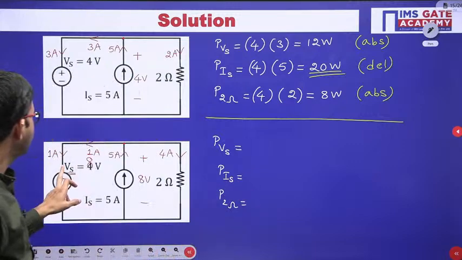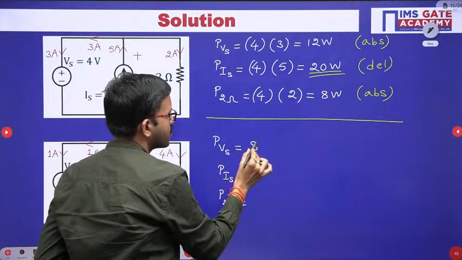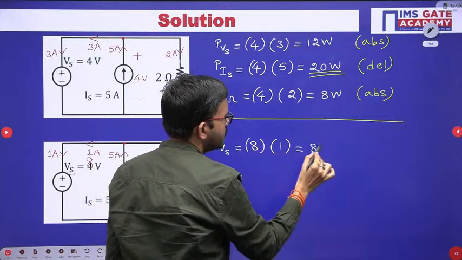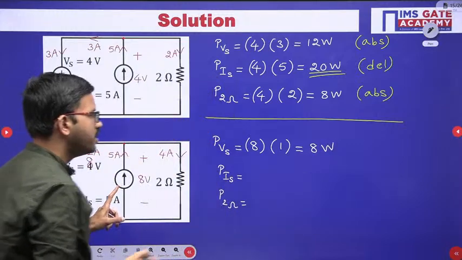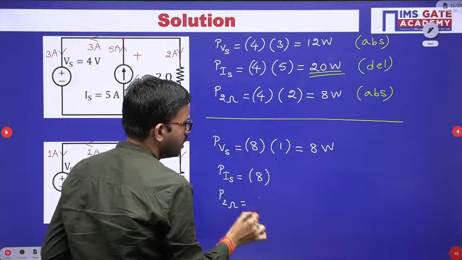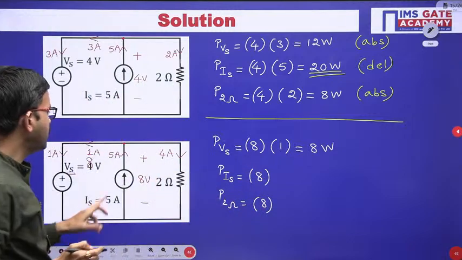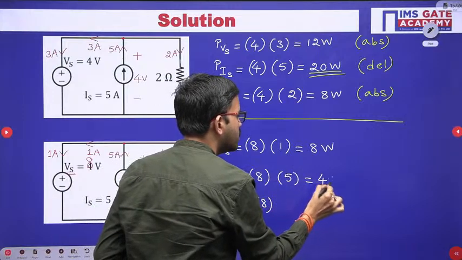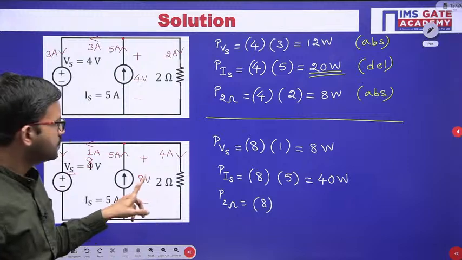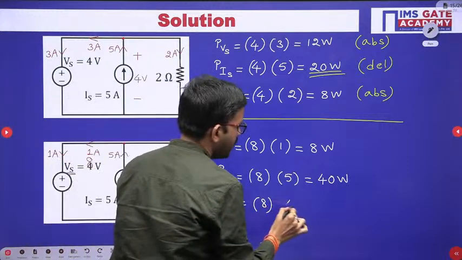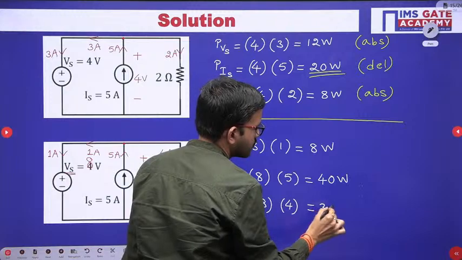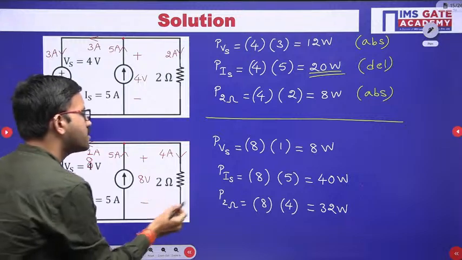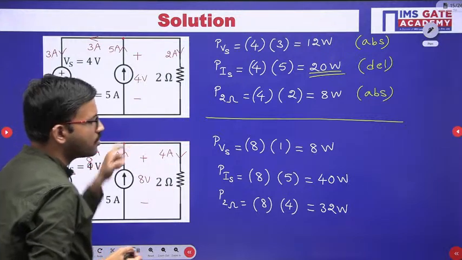So in this case the voltage source value is 8, current is 1 ampere, so 8 into 1, that is 8 watt. Similarly here 8 volts, since all the elements are connected in parallel, voltage is the same, 8. Then in this case current is 5 ampere, 8 into 5, that is 40 watt. Now in this case current is 4 ampere, 8 fours are 32 watt. Now just like the previous question, since you have the 2 ohm resistor, current enters at the positive terminal, it is absorbing,